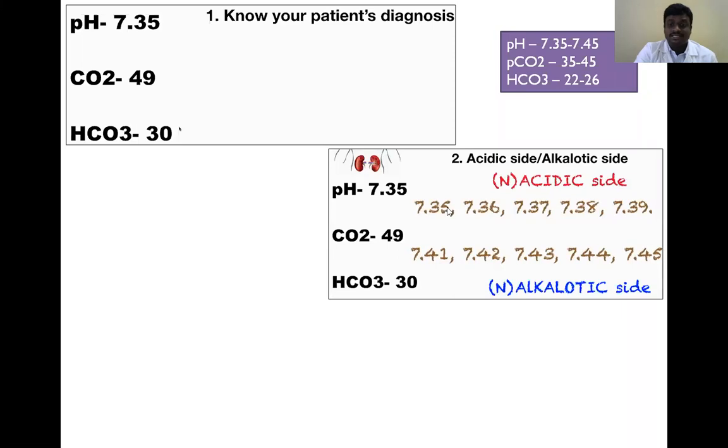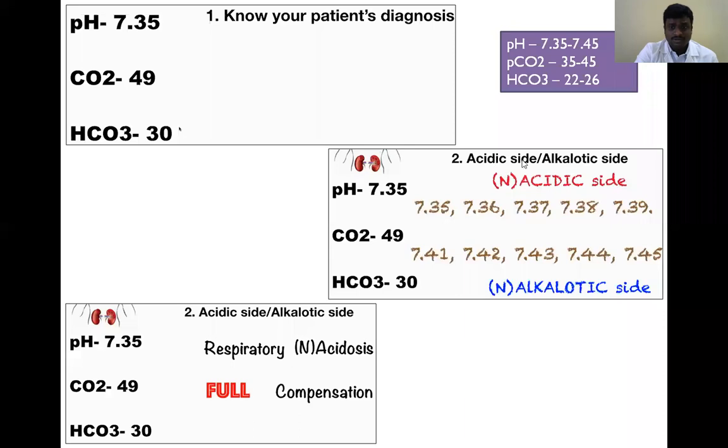So here the pH value is 7.35, so it is the acidic side. Next one is carbon dioxide. We already confirmed that it is acidic. Which one is acid, producing hydrogen ions? Carbon dioxide. So it is respiratory. So respiratory acidosis, respiratory normal acidosis.